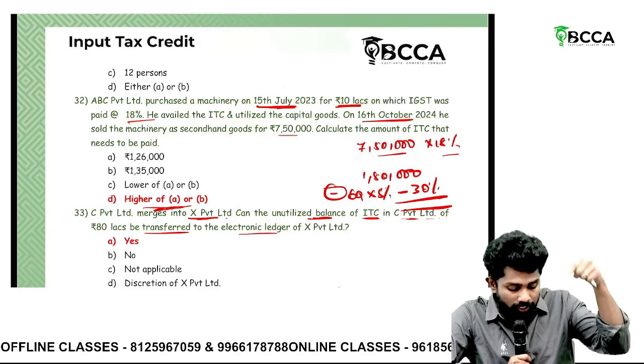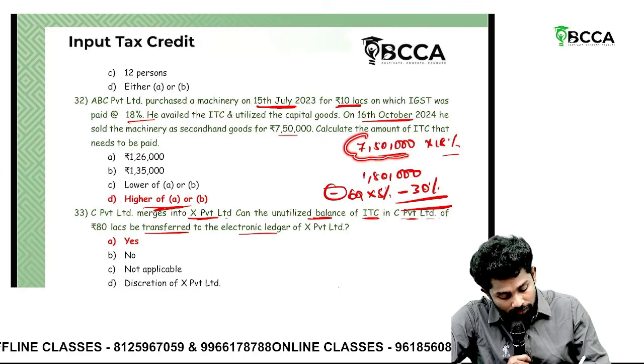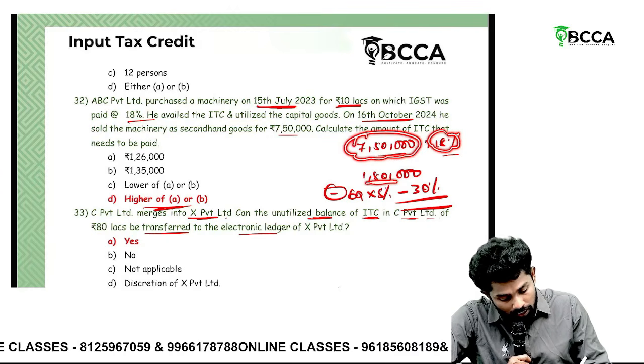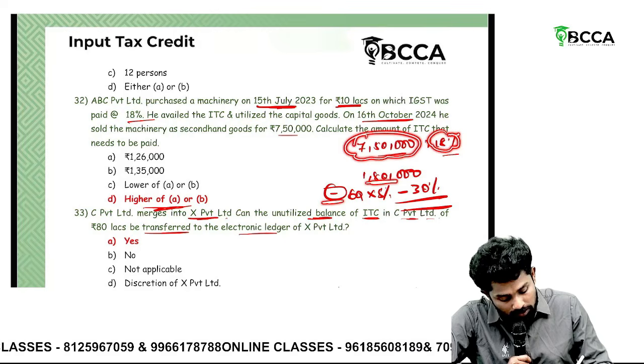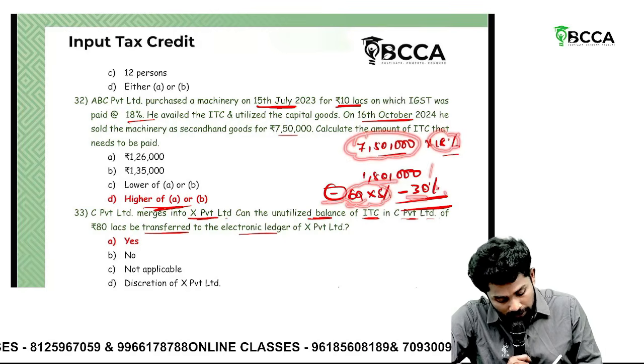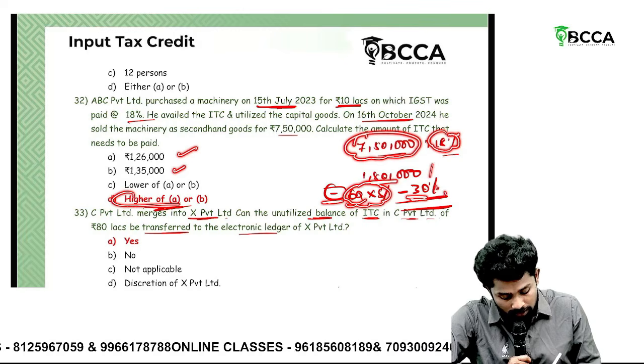Provision we discussed already. Now sum. 7 lakh 50,000 sale value into 18%, or 1 lakh 80,000 minus 6 quarters into 5%, 30%. Out of these two, one is 1 lakh 26 and the other 1 lakh 35,000. Whichever is higher is the payable.